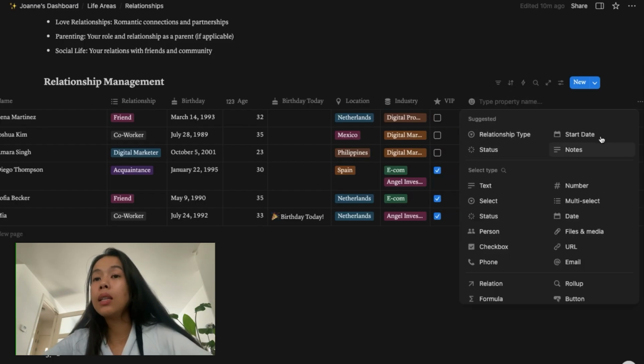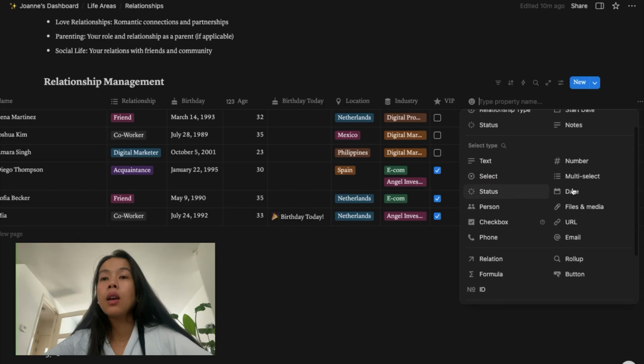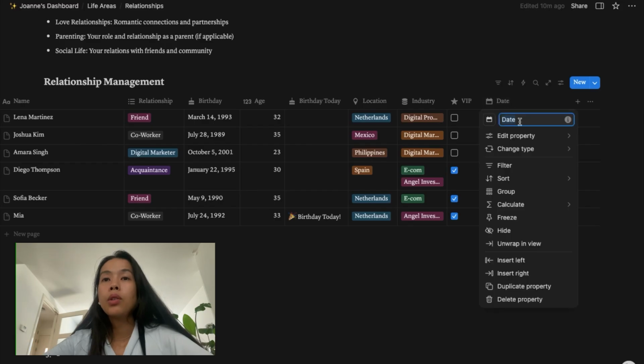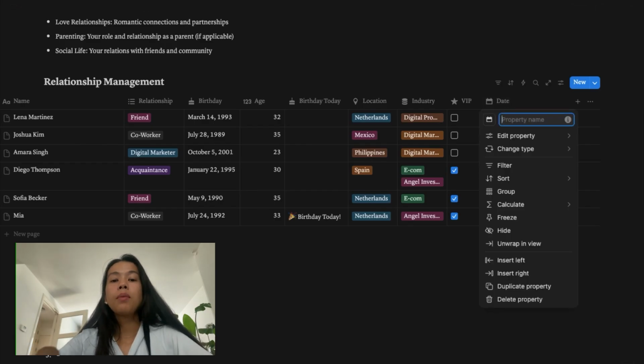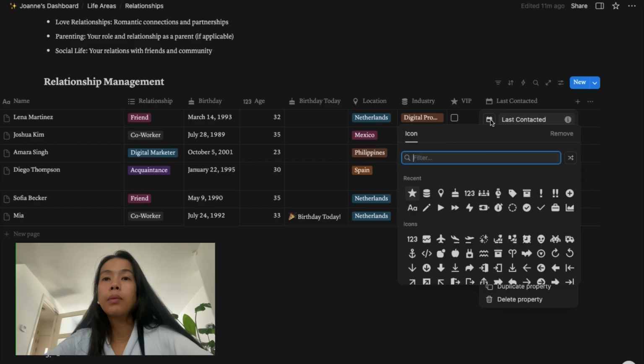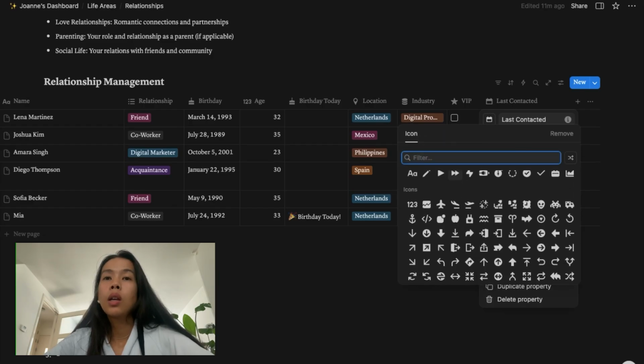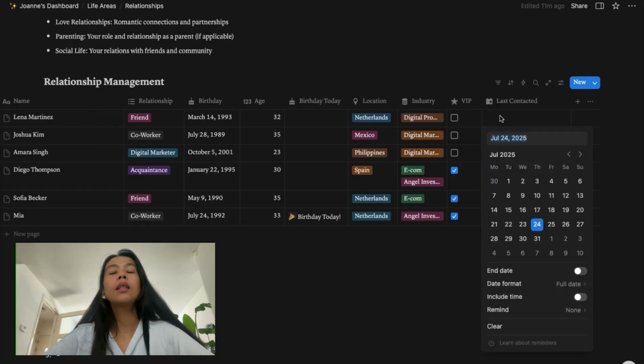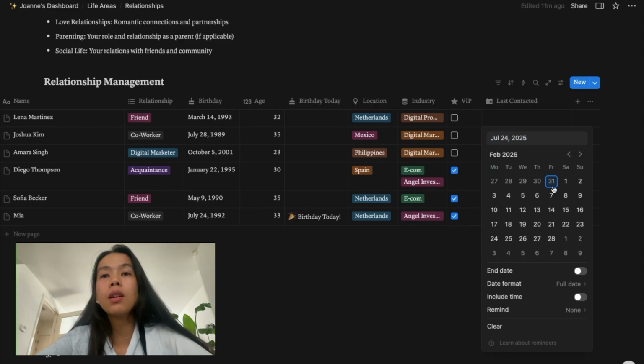I'm going to add a date property. This is going to be for us to use when was the last time we contacted them. Okay, so we're going to use date, and I'm going to change the property name. We're going to use last contacted, and then I'm going to use calendar, this one.